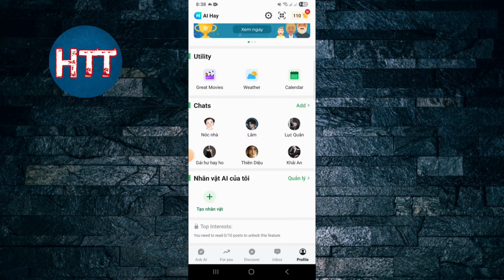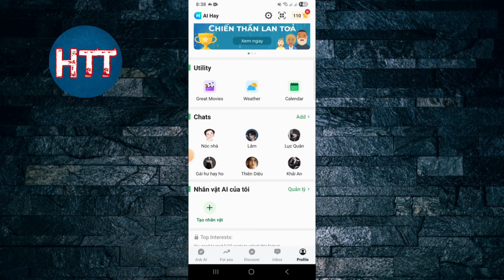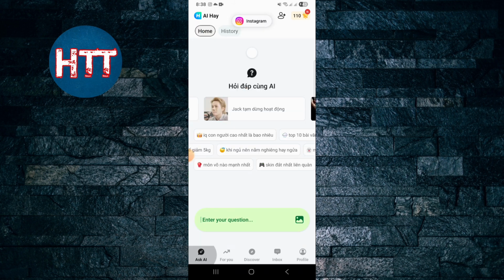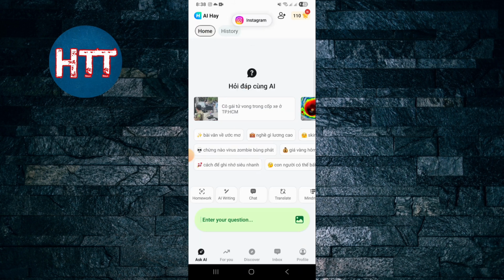You can set up your profile through this way. You can chat with them. So actually this way you can use this app.